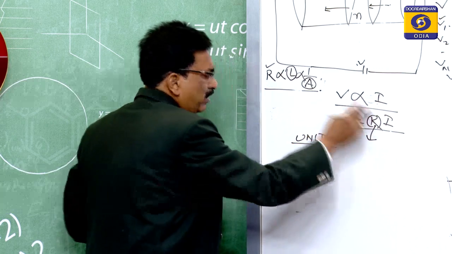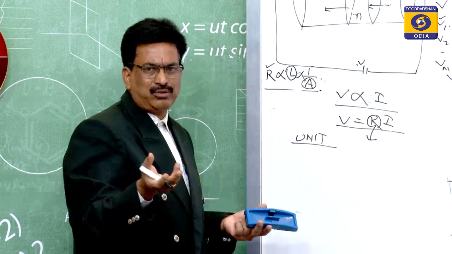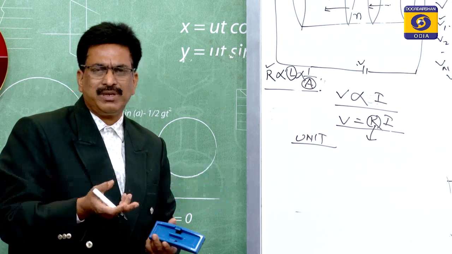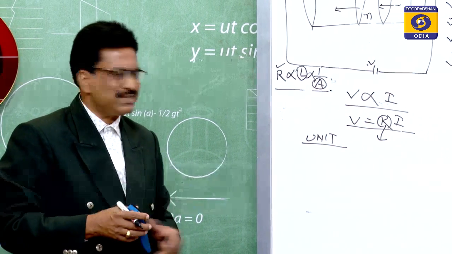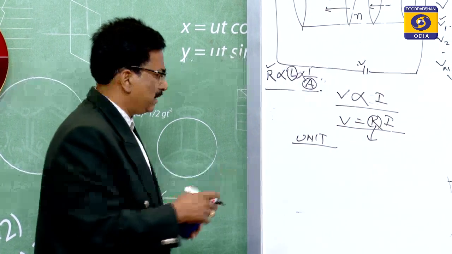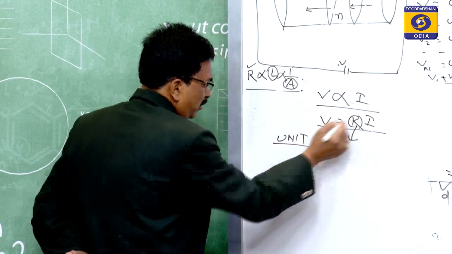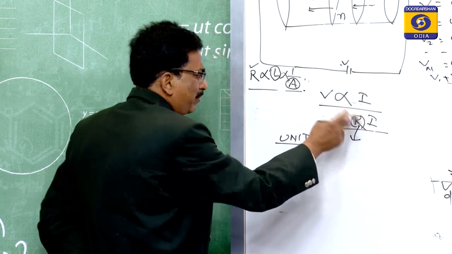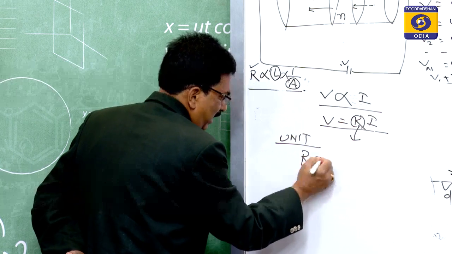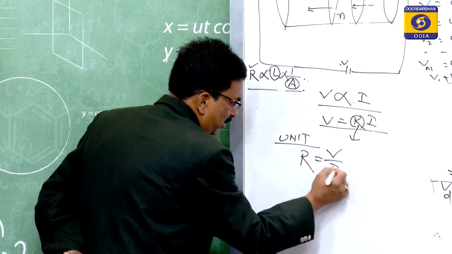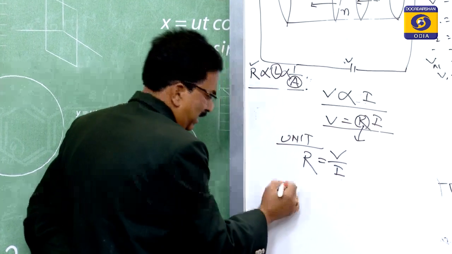What will be the unit of the resistance? When you get that question, you will say that the unit of resistance, which you know from the lower classes, is the ohm, which you know at the 10th class level. So how will you write the unit of any quantity from its mathematical expression? If we want the resistance, then R is equal to V by I. This is its mathematical expression.